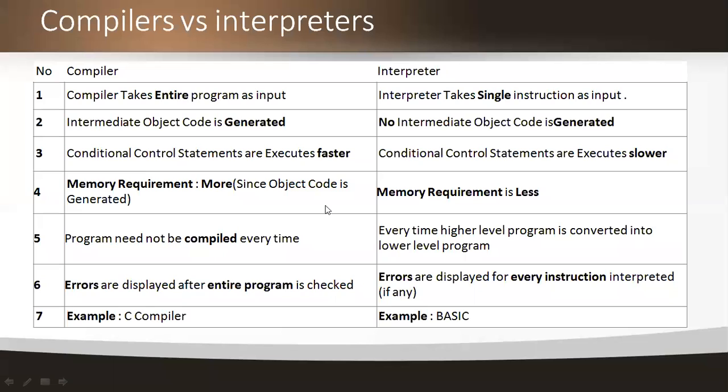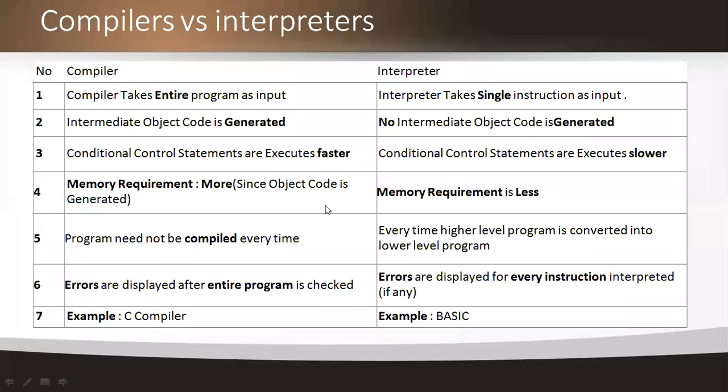And here, when we are defining the word compiler, I define two constraints. One is time consumption and the other one is space consumption. Space in the sense here is the memory requirement. The memory requirement for compilers is more, because here we are generating the object code. But in the interpreter, we are not generating any object code.